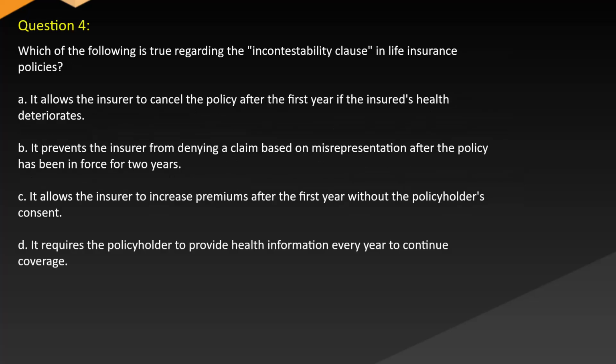Question 4. Which of the following is true regarding the incontestability clause in life insurance policies? A. It allows the insurer to cancel the policy after the first year if the insured's health deteriorates. B. It prevents the insurer from denying a claim based on misrepresentation after the policy has been in force for 2 years. C. It allows the insurer to increase premiums after the first year without the policyholder's consent. D. It requires the policyholder to provide health information every year to continue coverage.